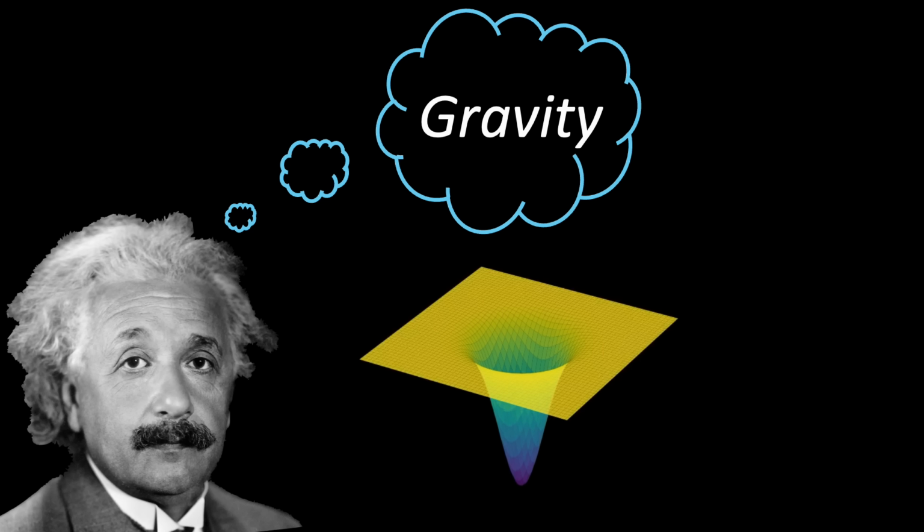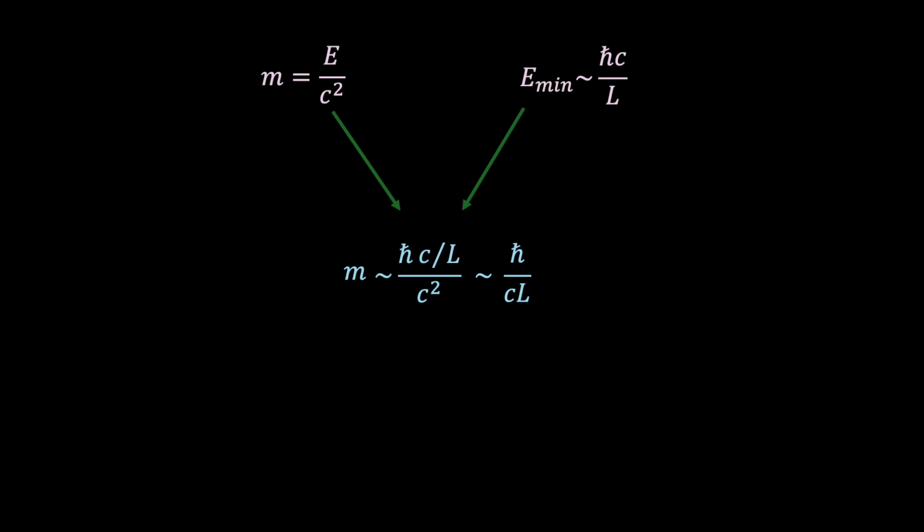Now, to connect energy to gravity, we turn to one of the most iconic equations in physics, E equals mc squared. Now we can flip this around to define an effective mass for our particle, m equals E over c squared. And earlier, we found that in the ultra-relativistic regime, the minimum energy of a confined particle was equal to h bar c over L. And so, if we combine these two relations, we find that the effective mass can be written as h bar divided by cL.